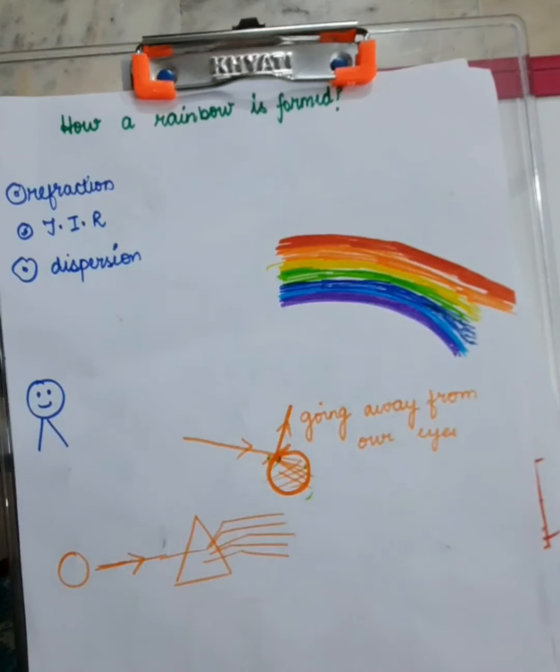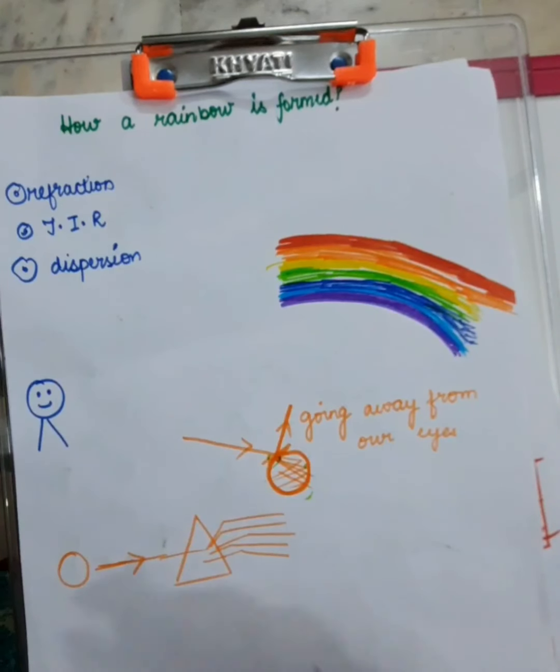और vacuum में, air में, उन सबका speed same होता है, and because of which you're not able to distinguish them, because I told you that when many things are walking together with the same velocity, your eyes will not be able to distinguish between them. Okay, so the same thing happens here, but water droplet में जाते ही इन 7 colors का velocity change हो जाएगा, and because of which you'll be able to distinguish them.